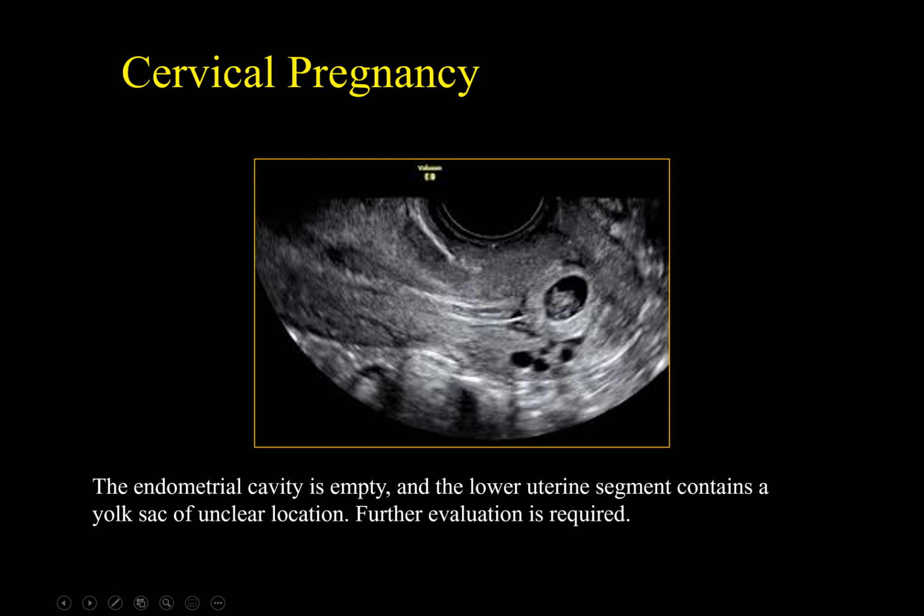Here you can see an empty uterus with thin endometrium and no gestational sac. At the cervix you can see a gestational sac with a thick and echogenic wall containing a yolk sac and a small embryo.